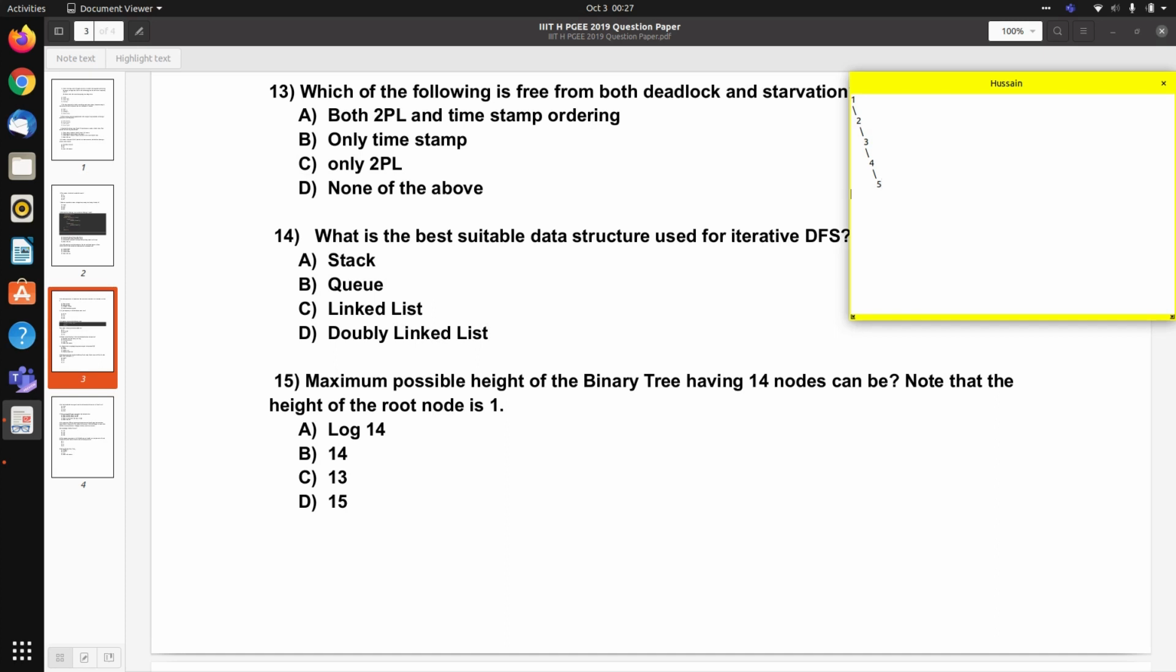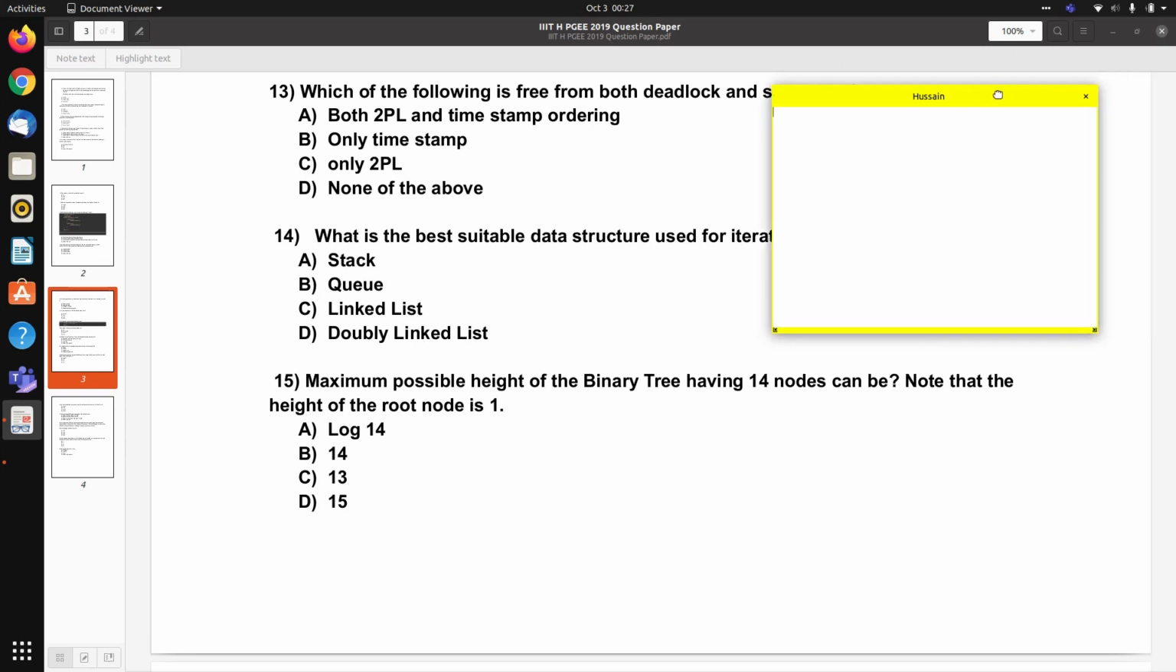So here, height of n number of nodes is n, because we are given that the height of the root node is 1. Okay. If the height of the root node would be 0, then the maximum height possible is 13. But for question number 15, the correct answer is B, 14. So for 15, option B is correct. Okay, let's move on to the next question now.